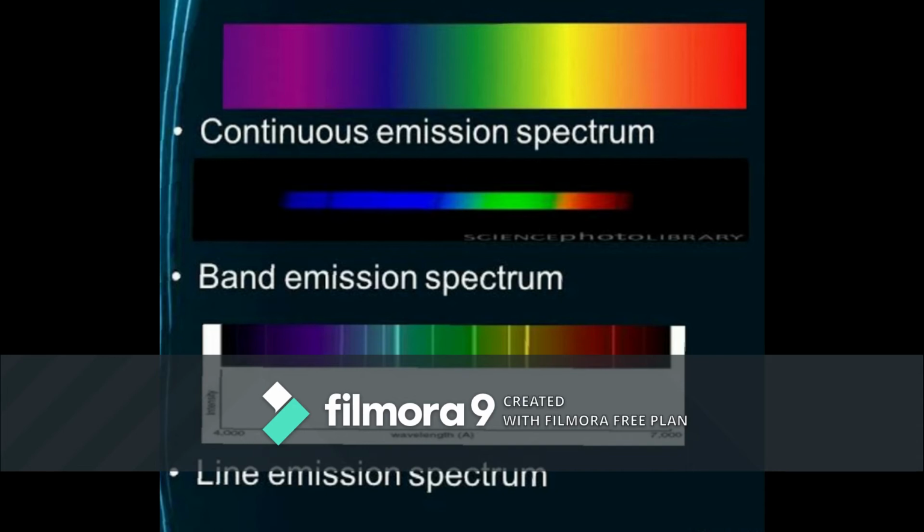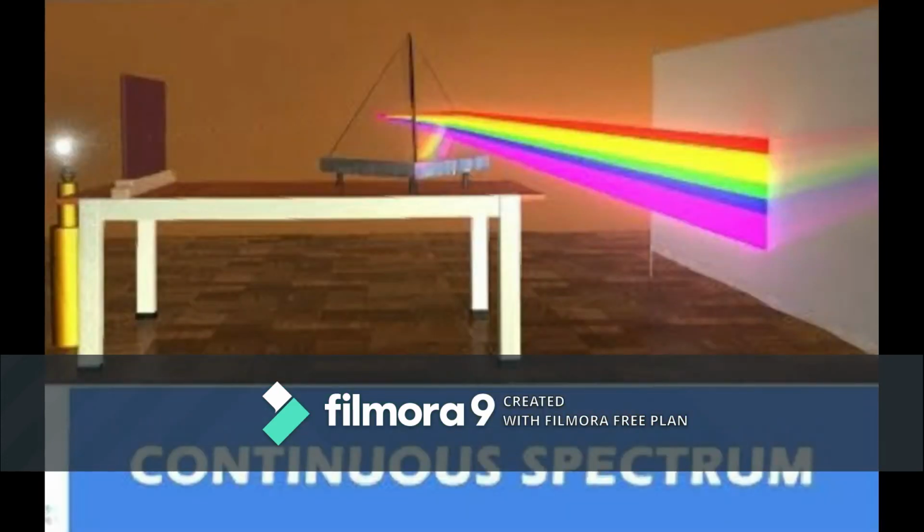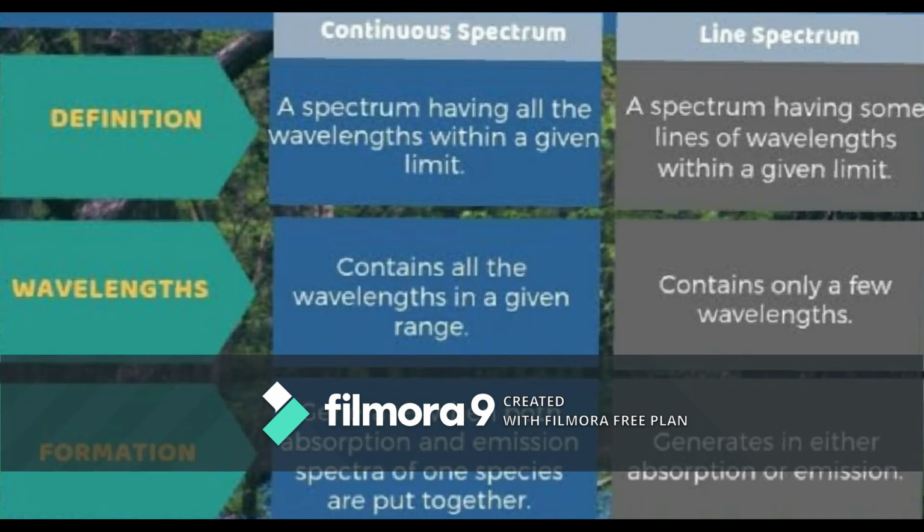Such a spectrum is produced by hot solids, liquids, and gases under high pressure. The brightness of different regions of the spectrum depends on the temperature of the source but not on the nature of the material of the source. Thus, two solids at the same temperature produce identical continuous emission spectra. Incandescent bulb, that is filament lamp, is the most commonly used source of continuous emission spectrum.